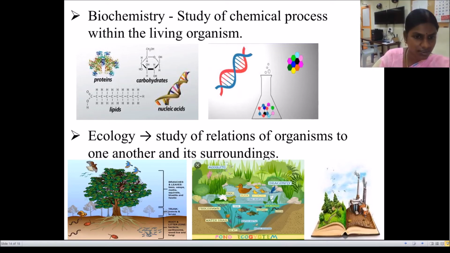You can see a little bit of a squirrel, hawks, and near the trunk, insects and larvae are there. And at the root, bacteria, earthworms, fungi are living. So this is called ecology.